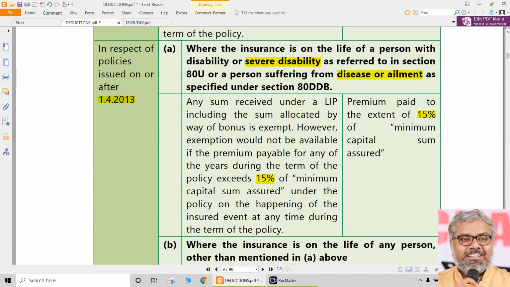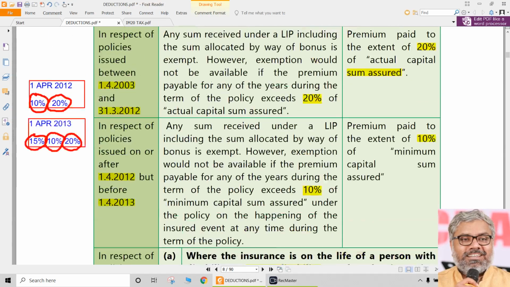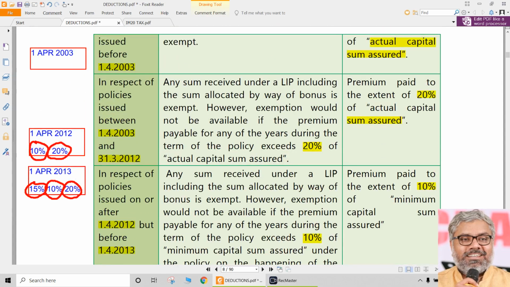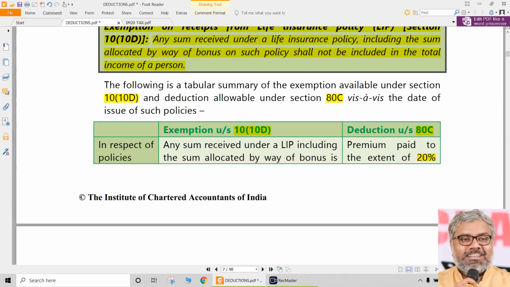But when it comes to the exemption, the entire exemption itself will not be eligible if these conditions are not satisfied. So the exemptions are completely conditional. Exemption would not be available at all if the premium paid exceeds these amounts. So when it comes to exemption under 10(10D), these conditions are absolute conditions. Only if they are satisfied is the exemption available.